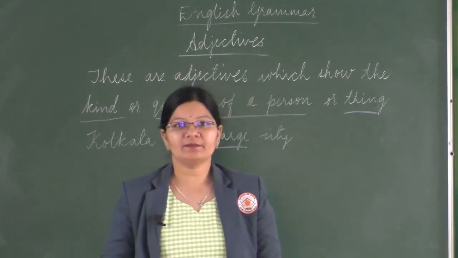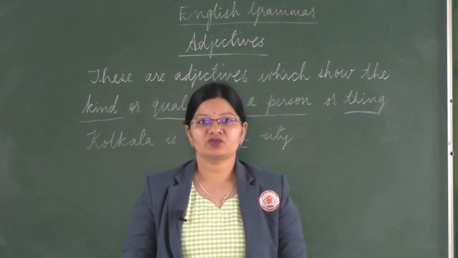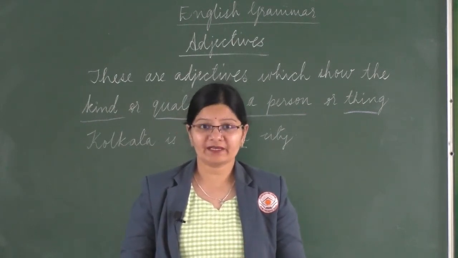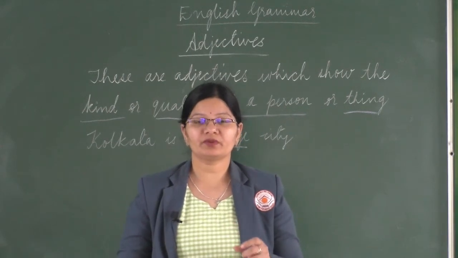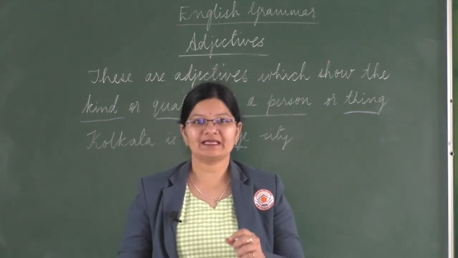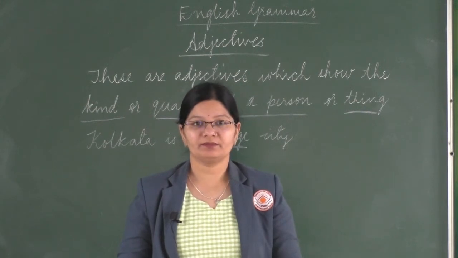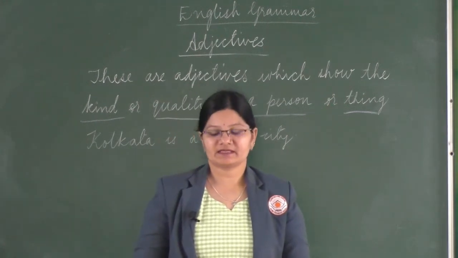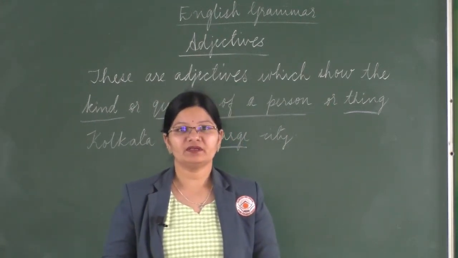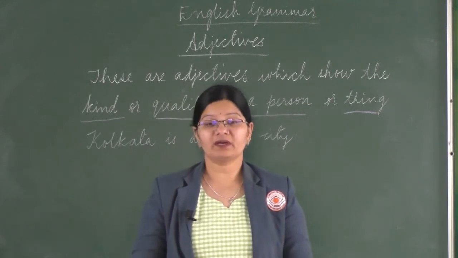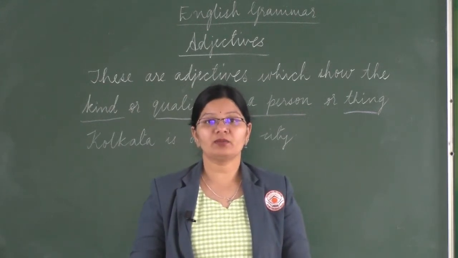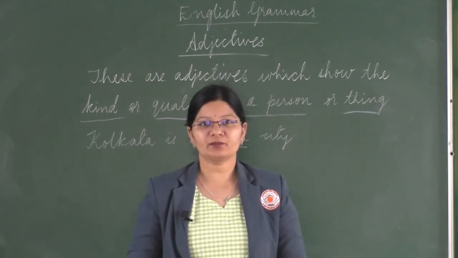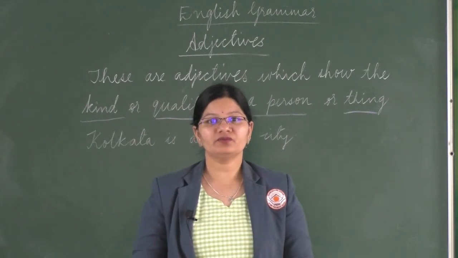Let's move on to the next type, that is adjective of quantity. This particular kind of adjective shows how much of a thing is meant. So it shows the quantity. Example, I ate some rice. It talks about the quantity of the rice over here. Second one, he showed much patience. Here it says how much patience the person showed. So this is the second type of adjective, that is adjective of quantity.